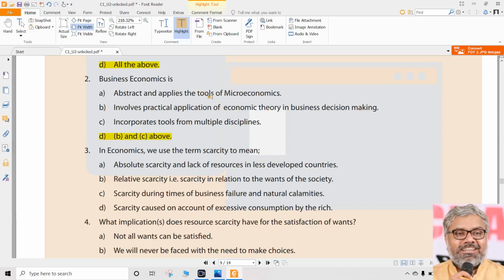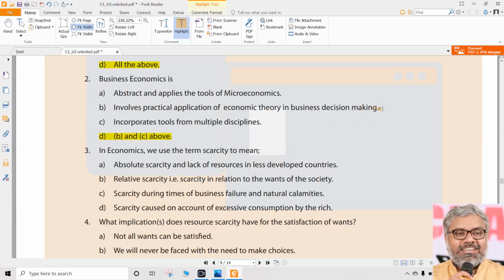abstract. Another point, another way of looking at this question. Let us say some of us don't know the meaning of abstract. Everybody is not an expert in English, quite natural. So we don't know whether A is correct or not, but it looks correct because it is half correct. At least business economics applies the tools of microeconomics, it says. So definitely for a normal brain, without knowing the meaning of abstract, A looks like a correct answer.